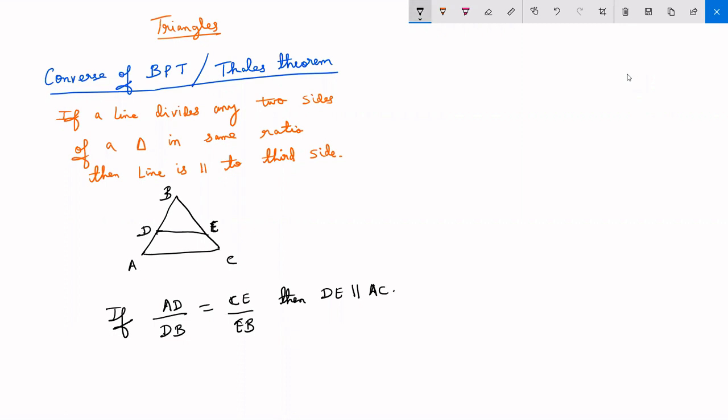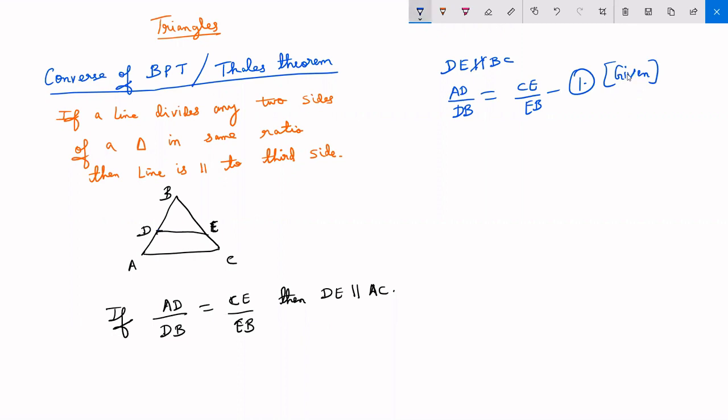So here, what is the construction? First, you will draw a line. Initially you will not assume that DE is parallel to AC. Is it clear? DE is not parallel to AC, but the sides are divided in the ratio. Due to this DE, the sides AB and BC are divided in the ratio. That means AD is to DB is equal to CE is to EB. This is given. So that line DE is dividing these two sides in the ratio.